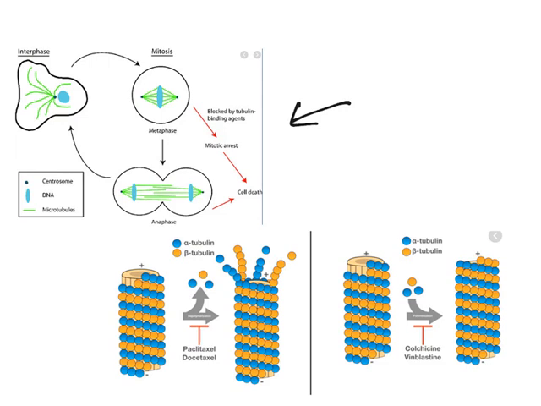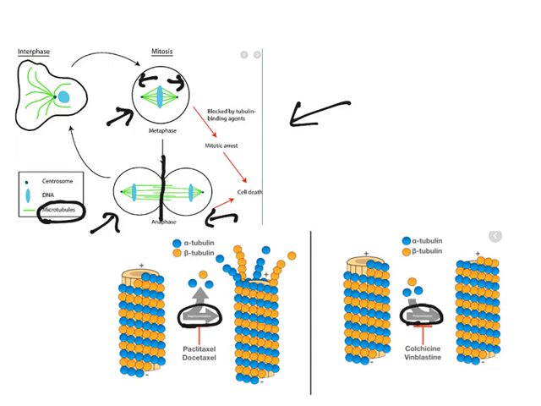Now, in mitosis, the DNA is doubled due to replication, and the doubled DNA is segregated by microtubules. The microtubules will separate them, and that is what results in cell division. This is how it occurs. Now, microtubule function depends upon its depolymerization and polymerization. Both of them are required.